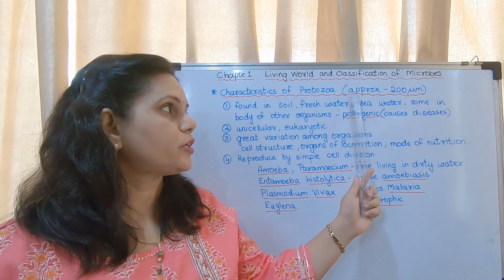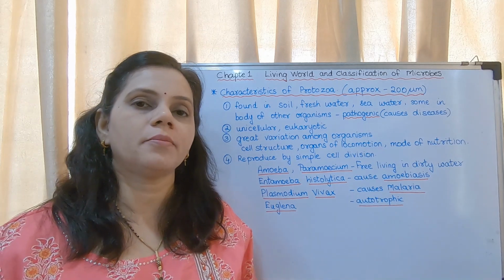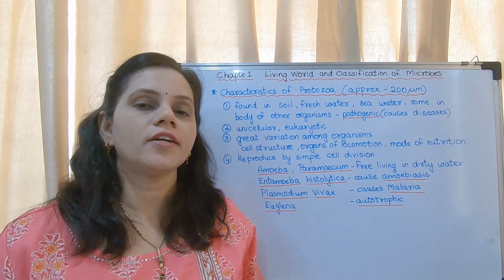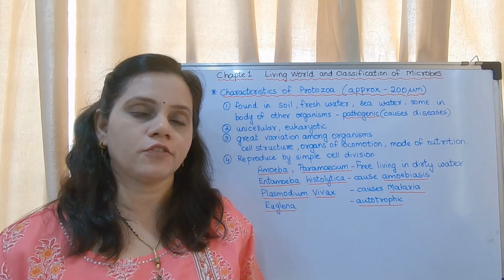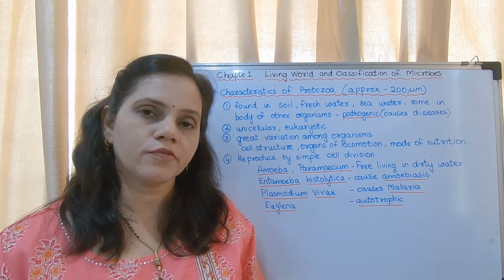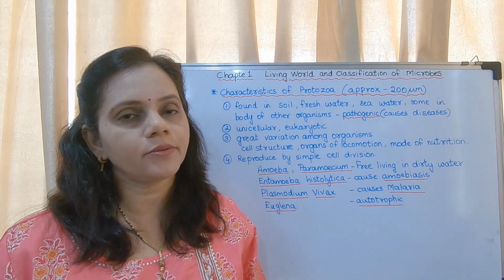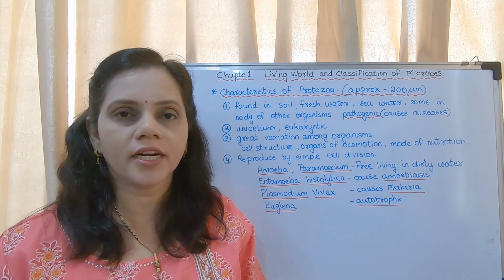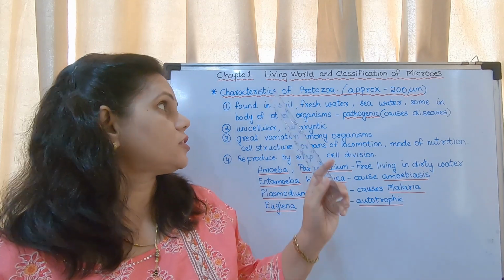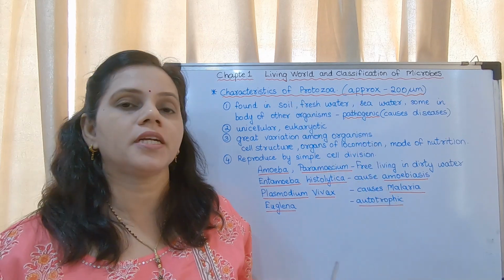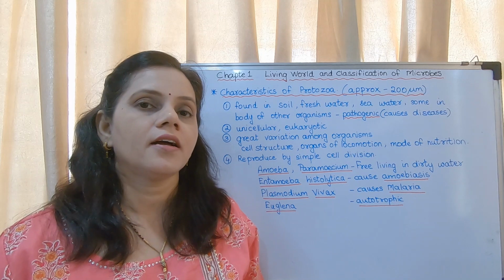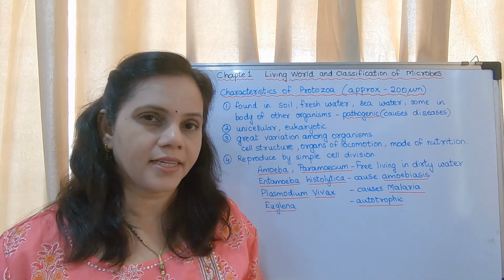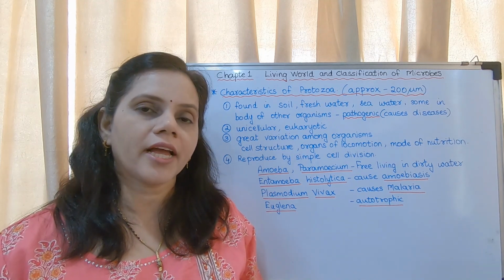The size of the protozoa is approximately 200 micrometer. Now 200 micrometer is very big compared to that of bacteria. In case of bacteria, it was about 10 micrometer to 100 micrometer. In case of protozoa, it is approximately 200 micrometer. So it is comparatively bigger than bacteria.